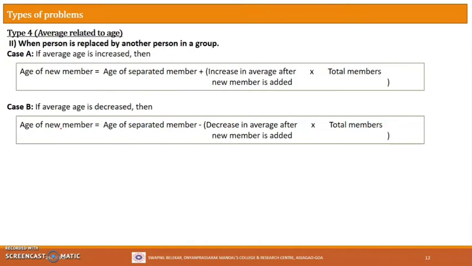Yes or no? If the average is decreased, then what will happen? The age of a new member will be what? Age of the separated member. This is exactly the same. Only instead of plus there will be minus sign, and then decrease in average after a new member is added, and then total members. So if you remember one formula, it's easy to remember the other one. Okay, let's see the problem.